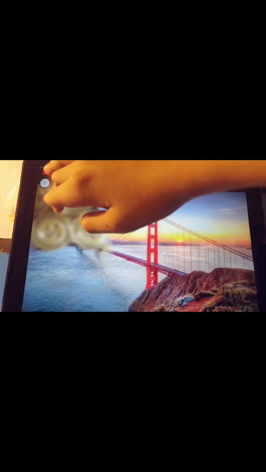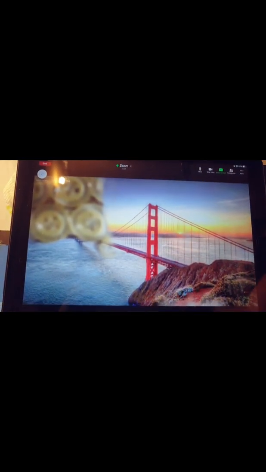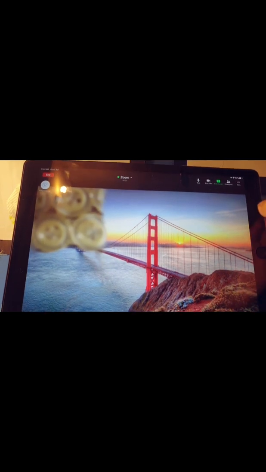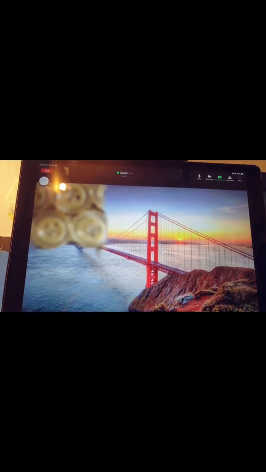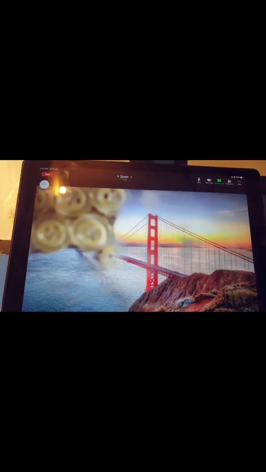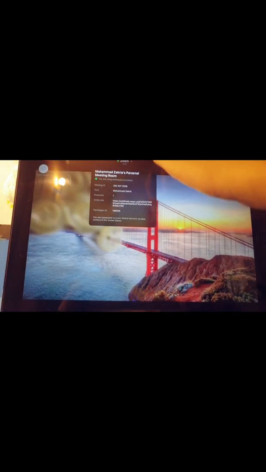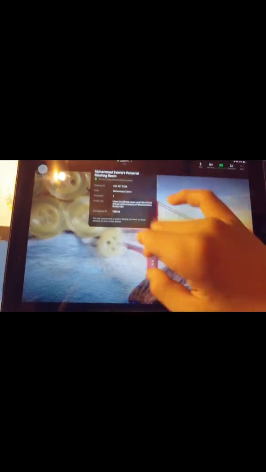And this is the option of switch camera and end meeting. I'm the host right now in the meeting, so I can also end it. For Zoom meeting information, like what is the name of this meeting, you have to go over here. Every meeting and even the invite link is over here.